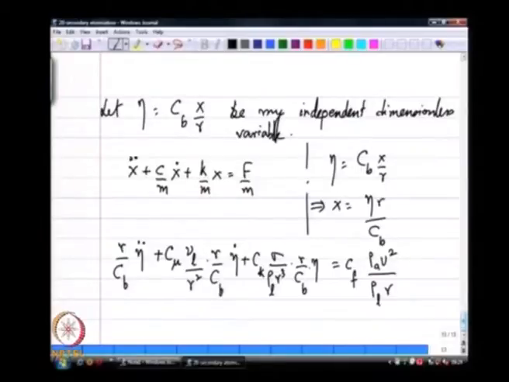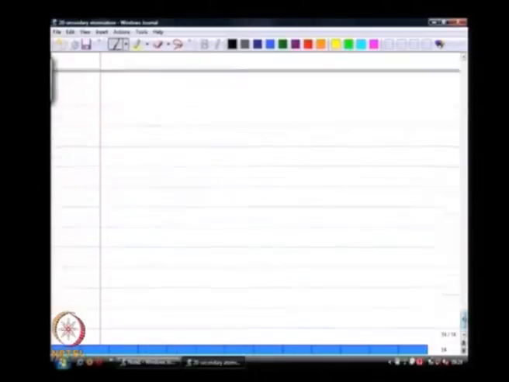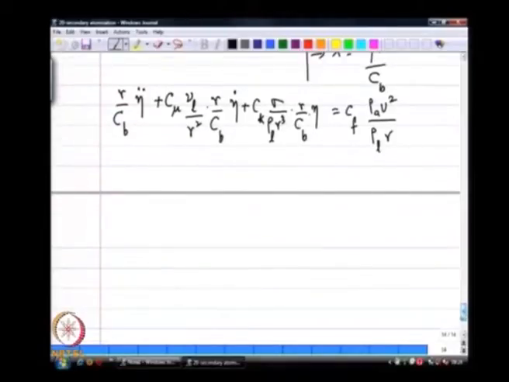I can factor out the r over Cb from all terms on the right hand side,